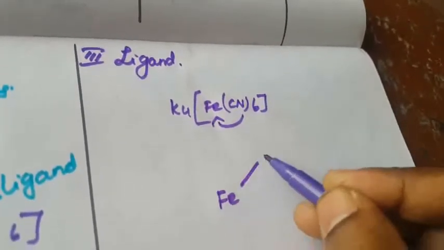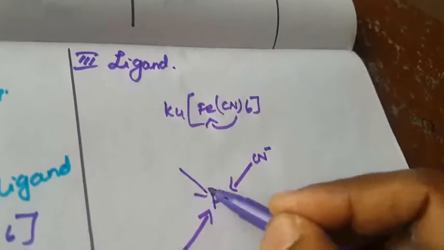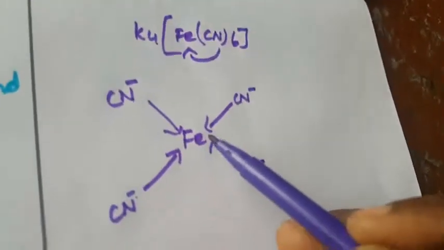Iron, here CN minus. So that is the ligand. This is a negative ligand; CN is the negative ligand. The previous one, ammonia, is the neutral ligand, so no charge is there. CN minus donates with a coordinate covalent bond. What is meant by coordinate covalent bond? Here it donates 2 electrons and is directly bound to the central metal atom.